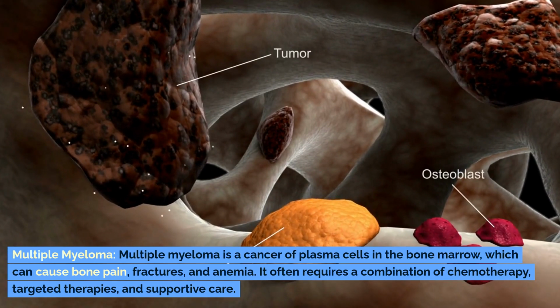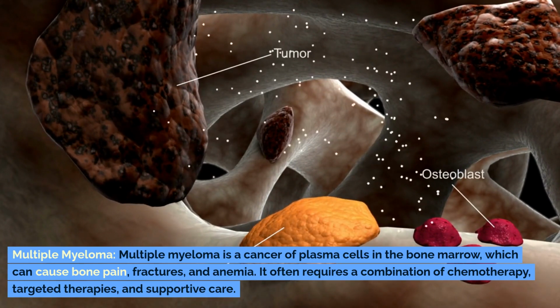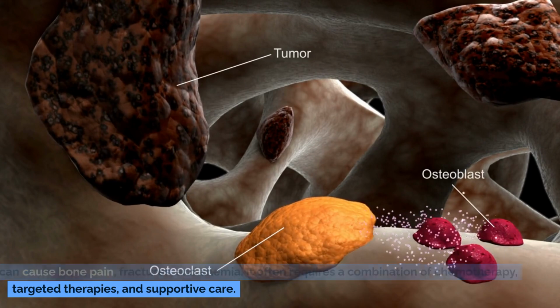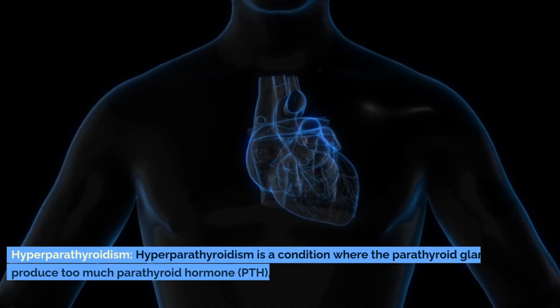Multiple myeloma. Multiple myeloma is a cancer of plasma cells in the bone marrow, which can cause bone pain, fractures, and anemia. It often requires a combination of chemotherapy, targeted therapies, and supportive care.